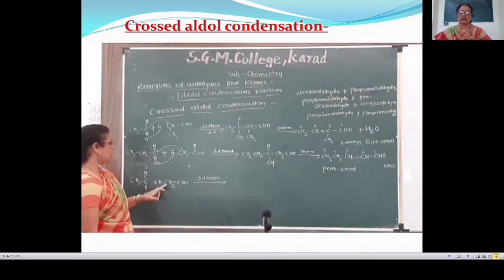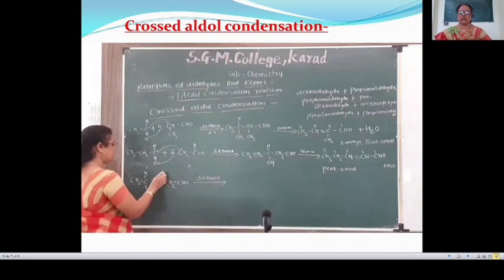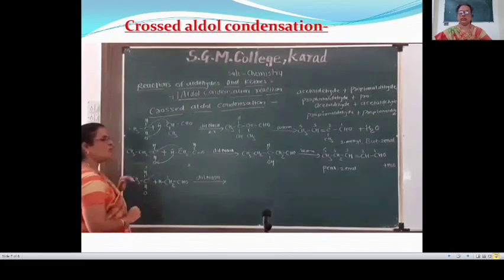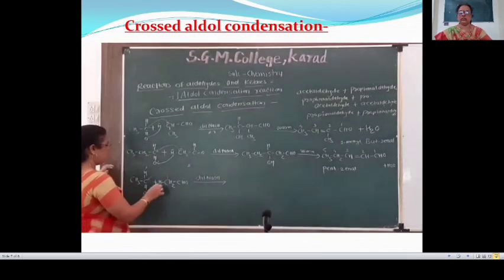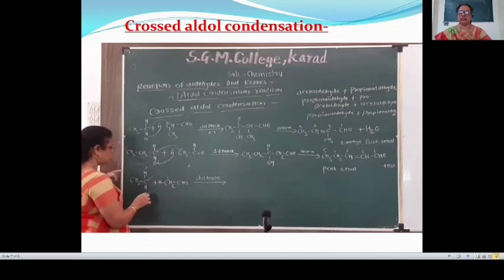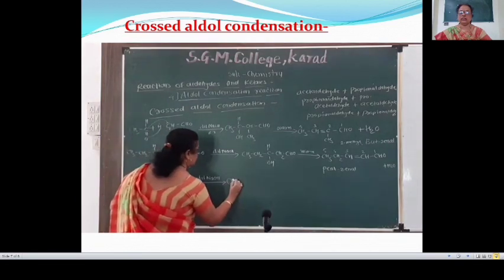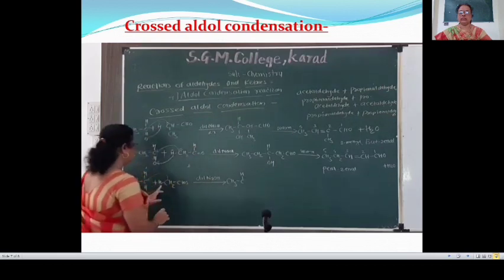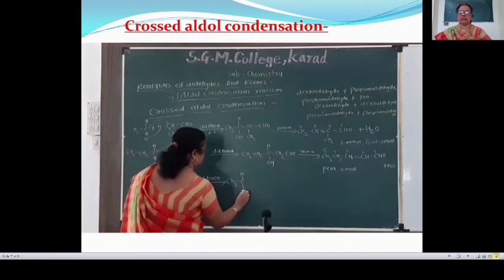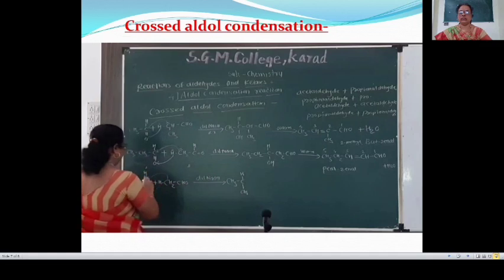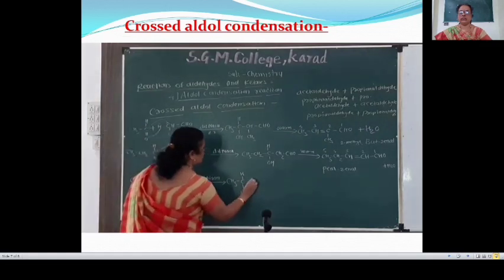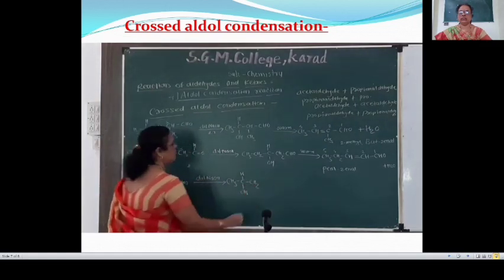The alpha carbon atom of the second molecule gets attached to the carbonyl carbon atom of the first molecule, and the alpha hydrogen atom migrates towards the carbonyl oxygen. Then we get the product, that is CH3CH(OH)CH2CHO.